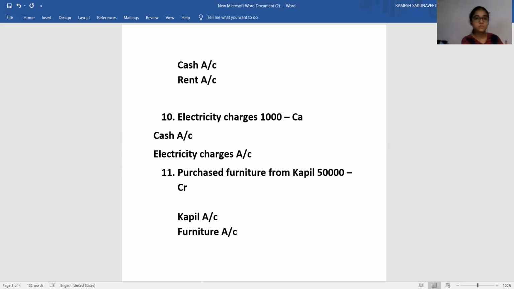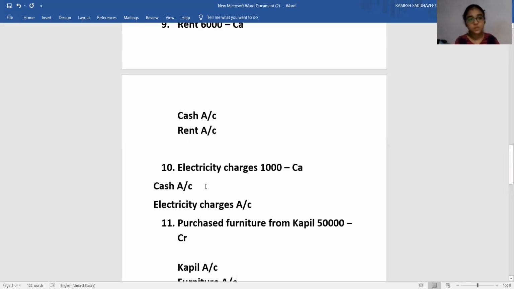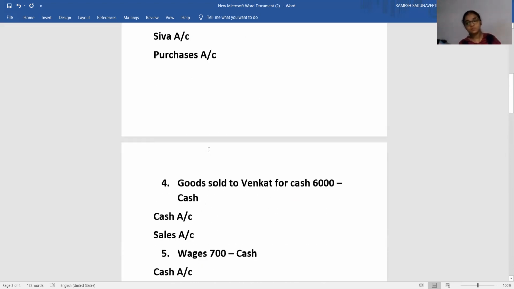Okay, that is why, in order to confuse you, I gave the 11th transaction. So that instead of purchases, you understand that you have to use the word furniture. Whenever an asset is purchased, that asset's name you have to enter. Only for goods, you have to mention purchases or sales. Goods account, you should not write. Okay. So these are the 11 transactions that we have seen today.